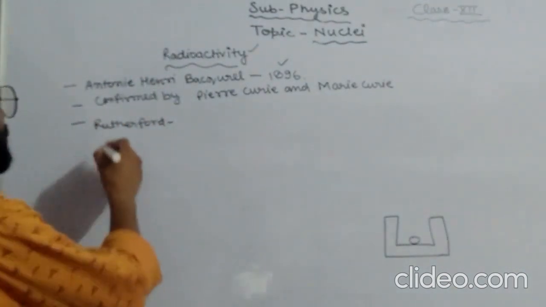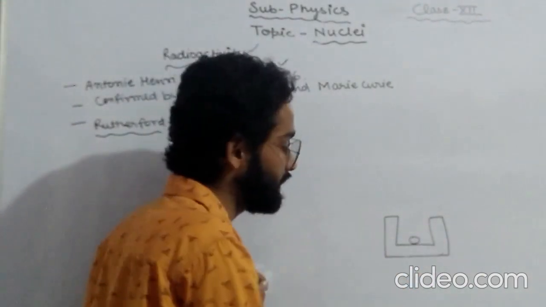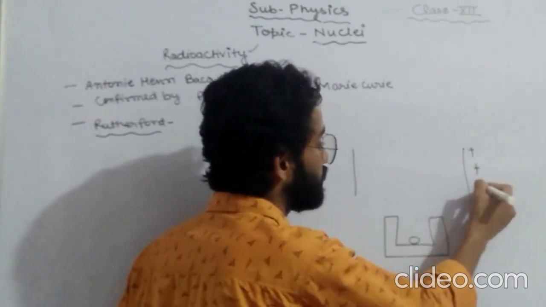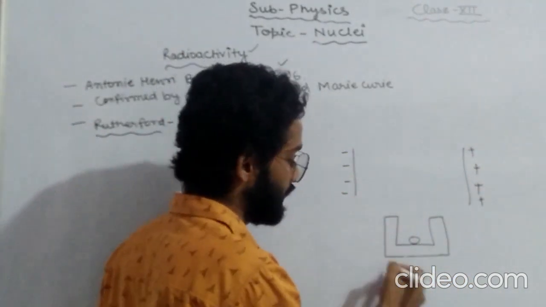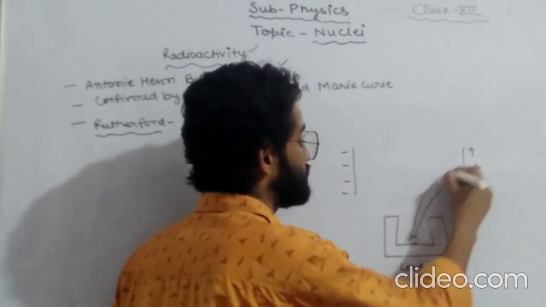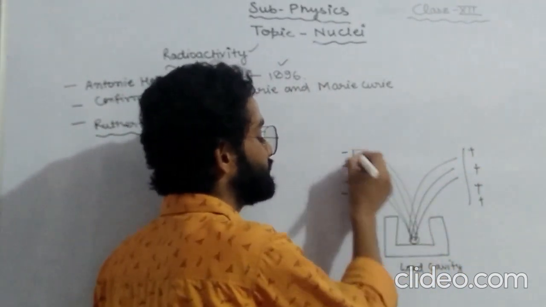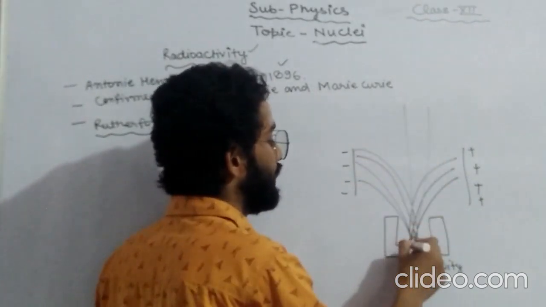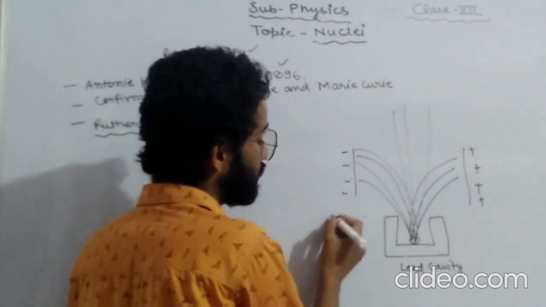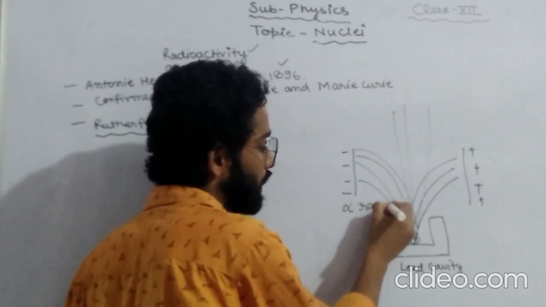Then Rutherford concluded on the basis of this: when a radioactive element kept in a lead cavity is observed, some of the rays move towards the positive plate near the lead cavity, some move towards the negative plate of the battery, and some go undeviated. The rays which move towards the negative plate are positively charged, and these rays are called alpha rays.